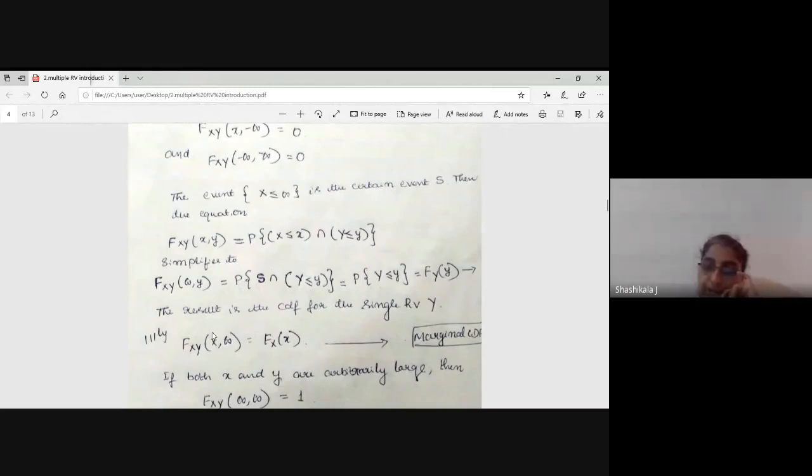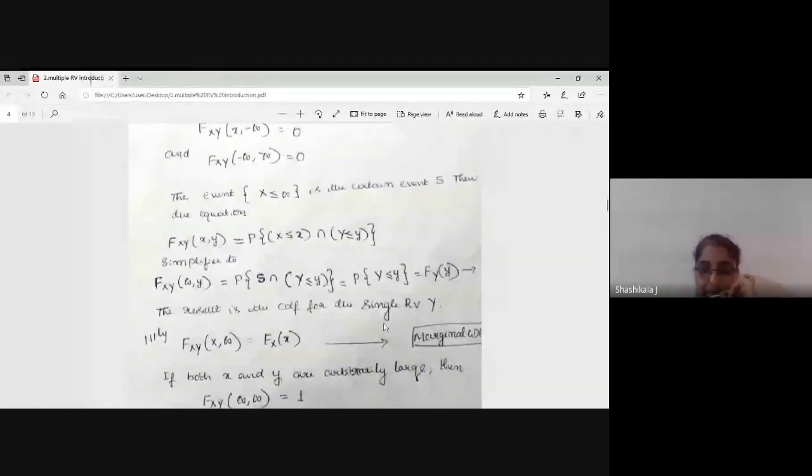You are going to get the probability of this. This is nothing but the CDF of x, F of x, the variable x. You have to remember this: F of x, y at infinite y is nothing but the intersection, so it is F y, and F of x, y at x intersection infinite is nothing but F x. Usually these are called marginal CDFs.